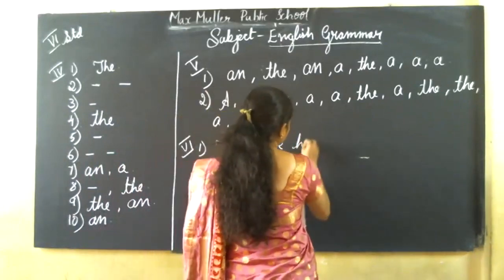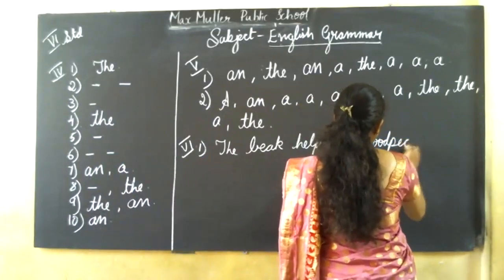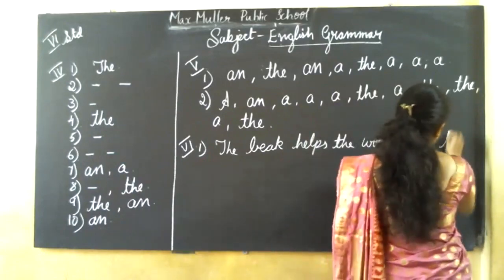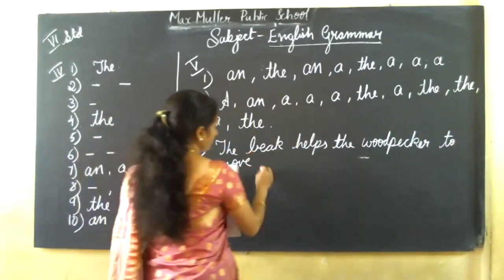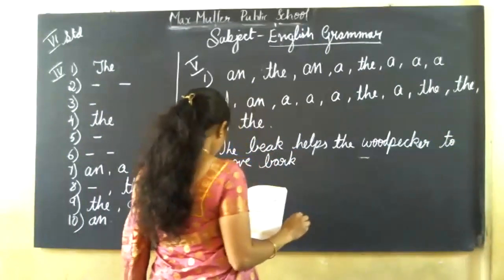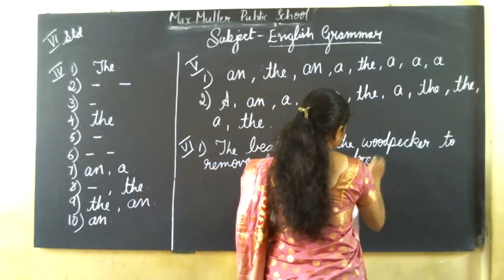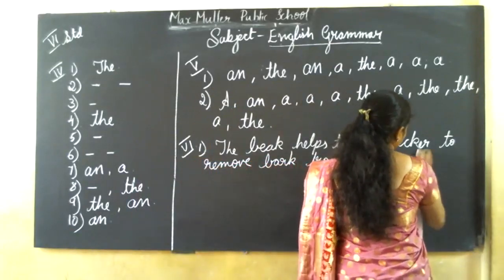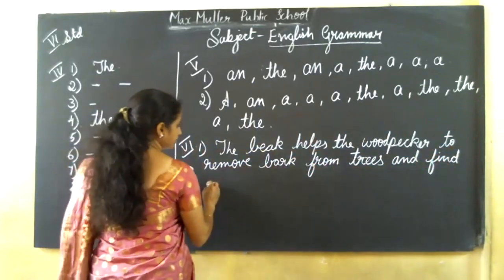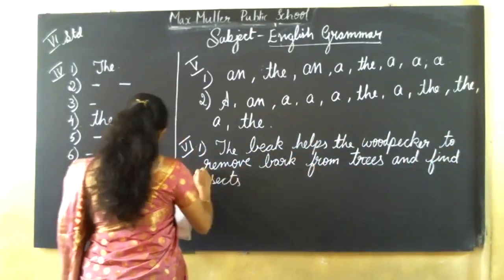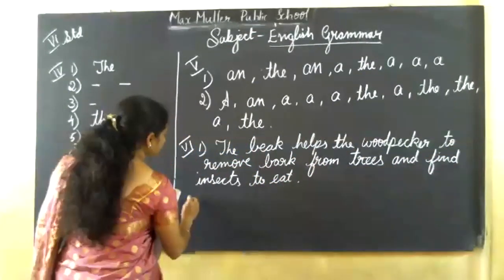The beak helps the woodpecker to remove bark from trees and find insects to eat. This is the first answer.